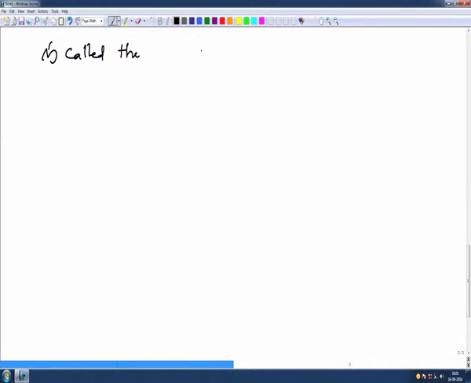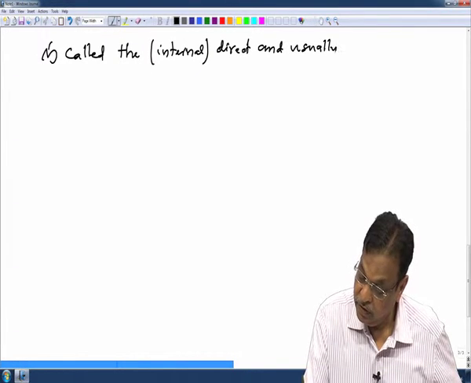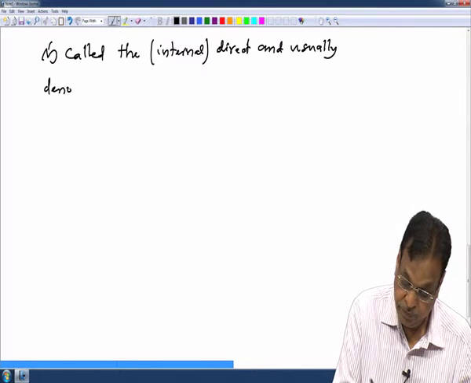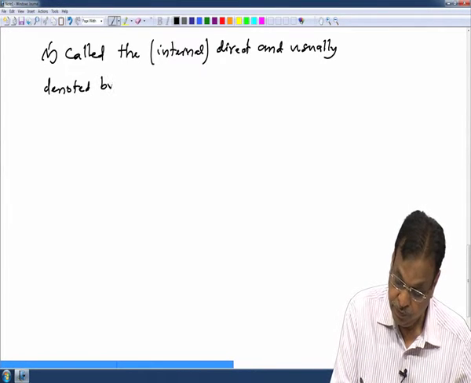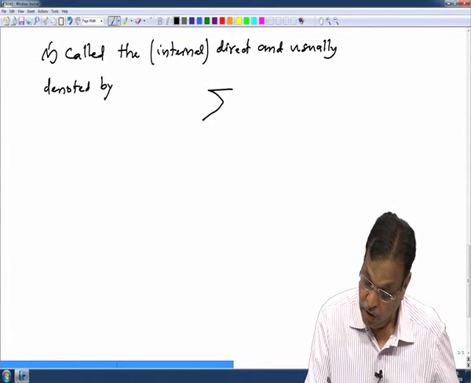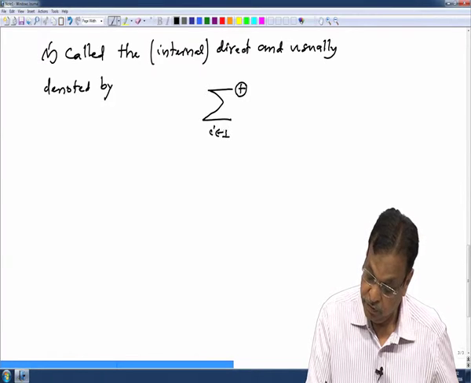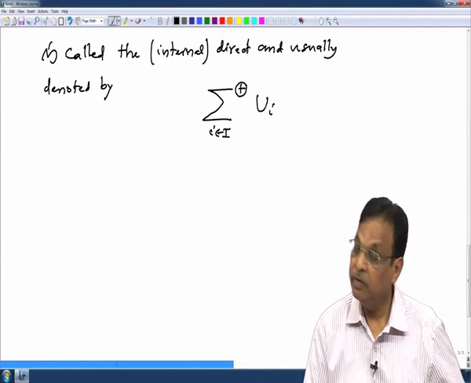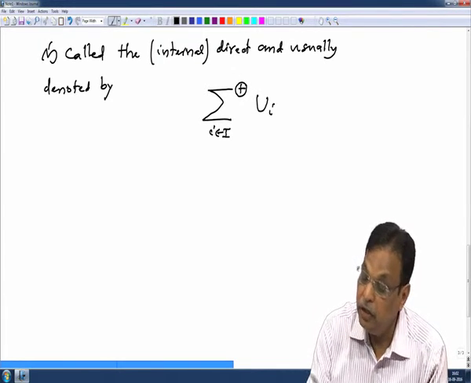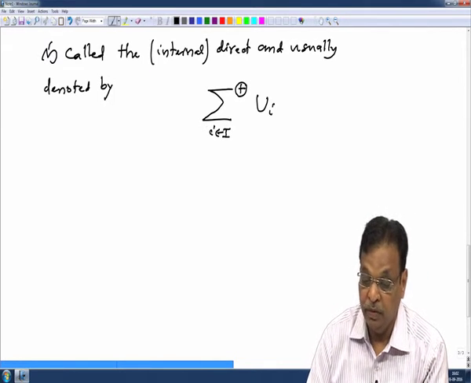Now to distinguish, I will write here internal direct sum, and it is usually denoted by the sum symbol with a plus inside a circle, like this, over Ui. We will analyze soon when the sum is a direct sum.